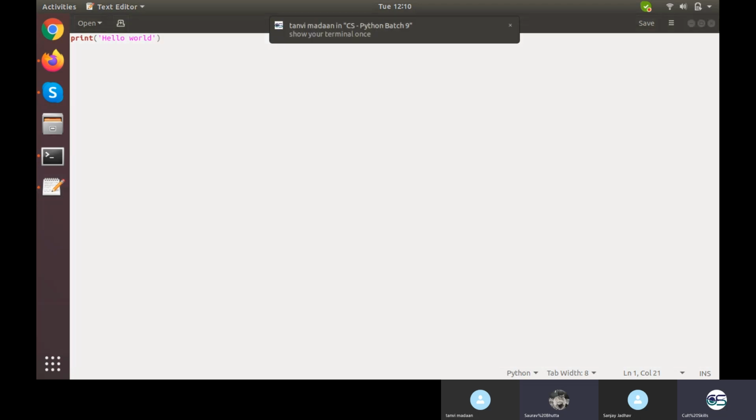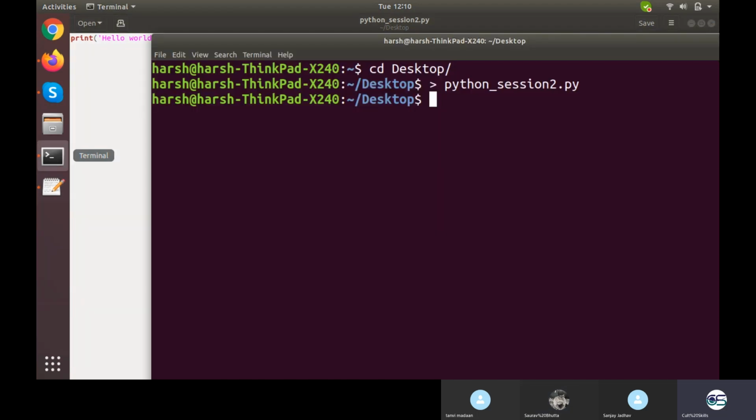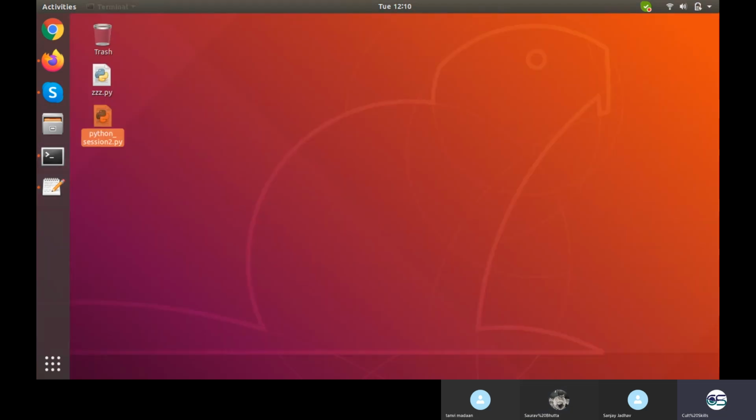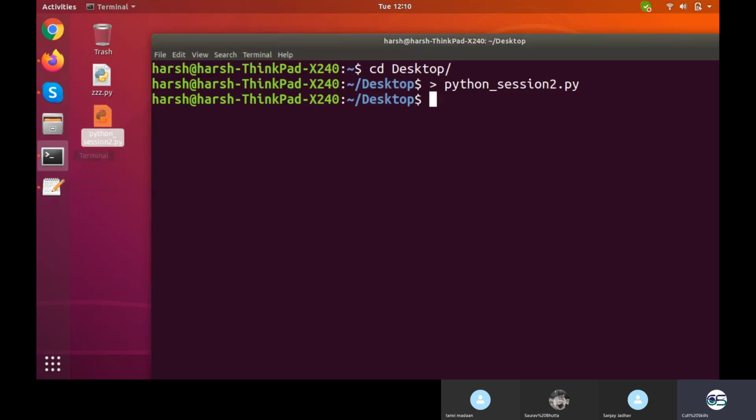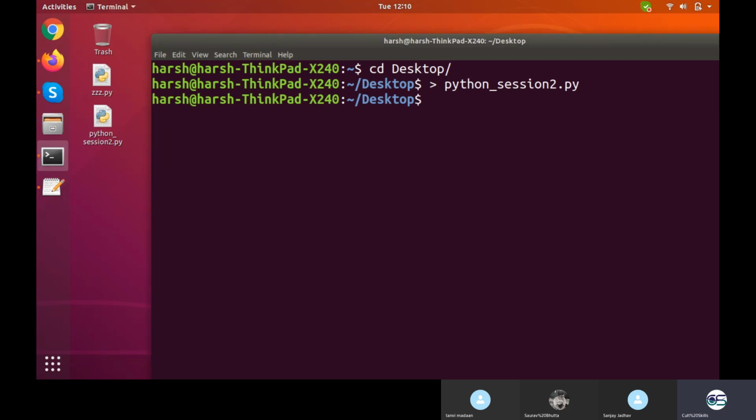What I did is I didn't do anything on the terminal. I just created a file on my desktop by using this particular command on the terminal. So this is the command which creates the file, and this is particularly for Linux only. How to create a file in Windows? Simply right click, create new, and then go to text file. Simple enough. Whereas in the case of Ubuntu on the desktop you will not find this feature.